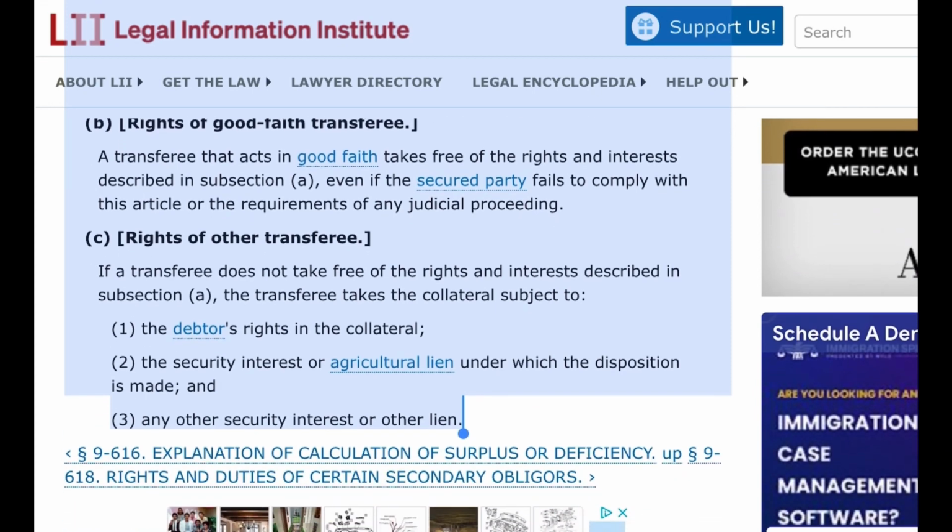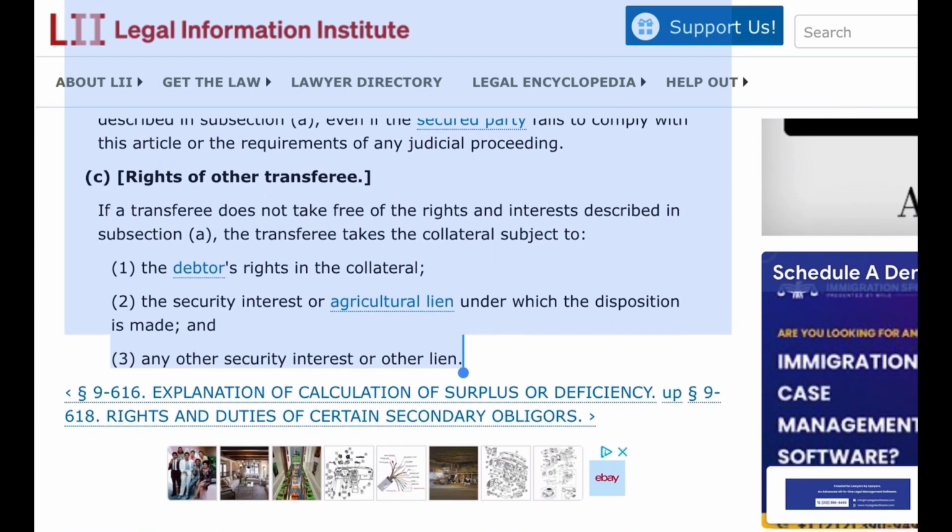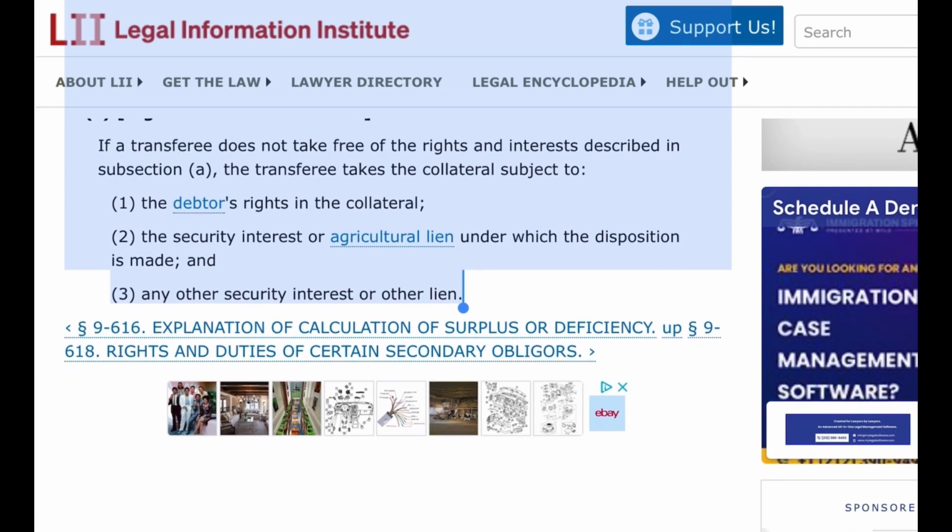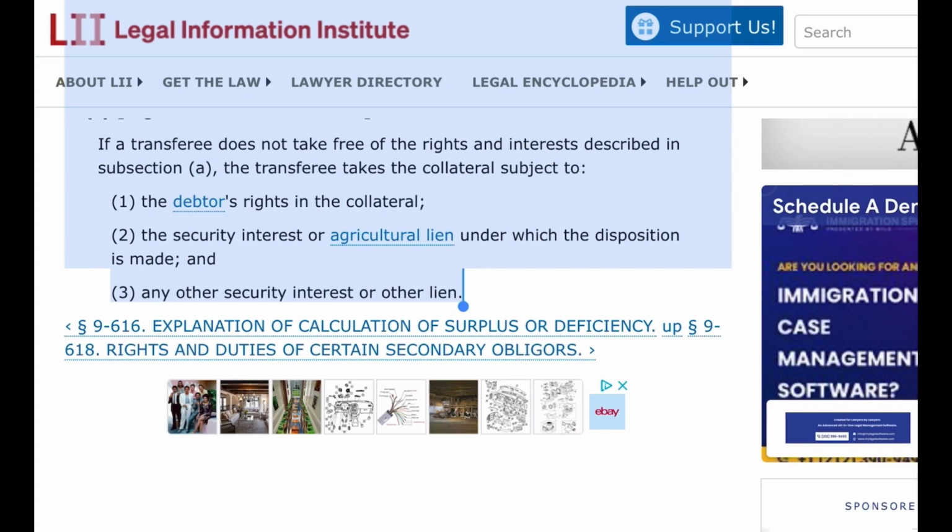C. Rights of other transferee. If a transferee does not take free of the rights and interests described in subsection A, the transferee takes the collateral subject to 1. The debtor's rights in the collateral. 2. The security interest or agricultural lien under which the disposition is made, and 3. Any other security interest or other lien.